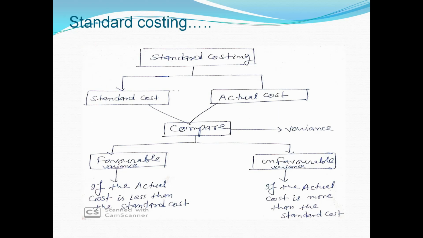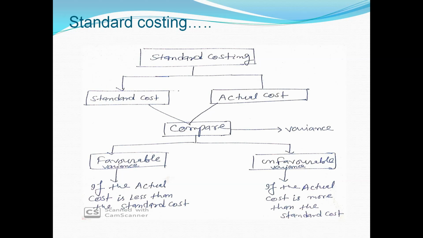Now, we are going to discuss the mechanism of standard costing with the help of a flow chart. First of all, we can see standard costing. In standard costing, you have standard cost and actual cost. Standard cost compared with actual cost causes variance. And there are two types of variance in standard costing. First is favorable variance. Next is unfavorable variance.